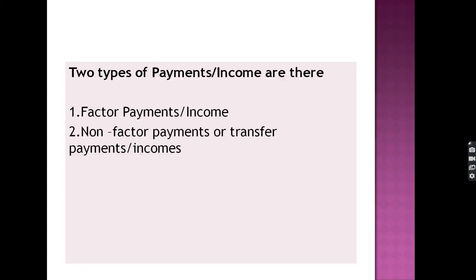The factor payments are the payments which are in the form of factor services. For example, wages earned by the labor, rent earned on the land, interest received on capital. These are the factor payments and factor income. Then there are also the non-factor payments. Non-factor payments are not in the form of services rendered, but these are in the form of grants, scholarships, in the form of gifts.